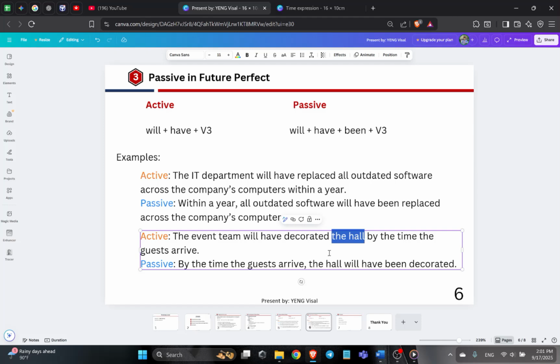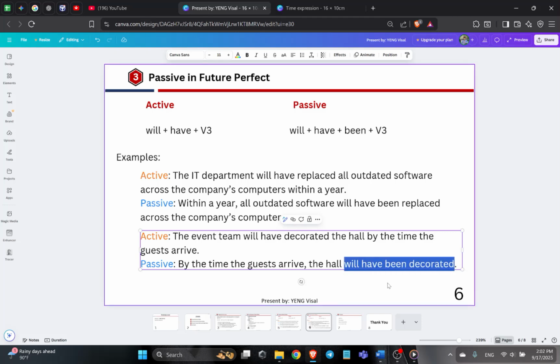So when we change to the passive, we add the time expression at the front here: by the time the guests arrive. And then the object, the hall, and add will have been decorated.